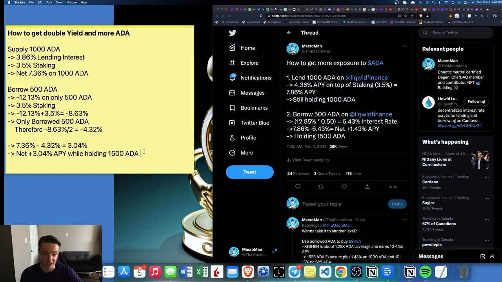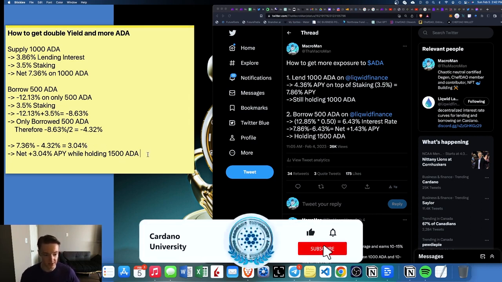This is cool, because never have you ever been able to borrow money with a positive interest rate, but because of the staking mechanism in Cardano, you do. If you took that away, you would be paying overall. But this is a different level of DeFi. To be honest, this is amazing.